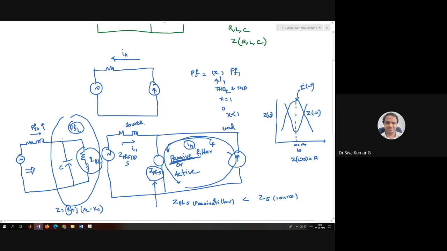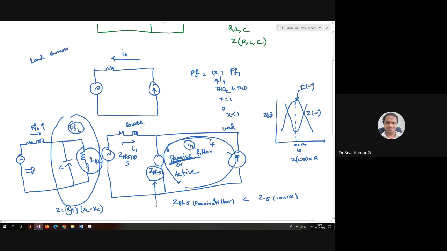Whatever we have studied about the fundamental reactive power oscillating between RL and the capacitor, here also the same thing. Whatever the harmonic current is there, it is going to oscillate between the load and this passive filter or an active filter. The point is we are not going to eliminate the load harmonics.